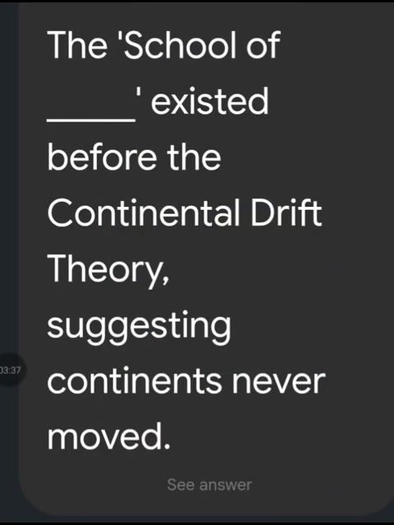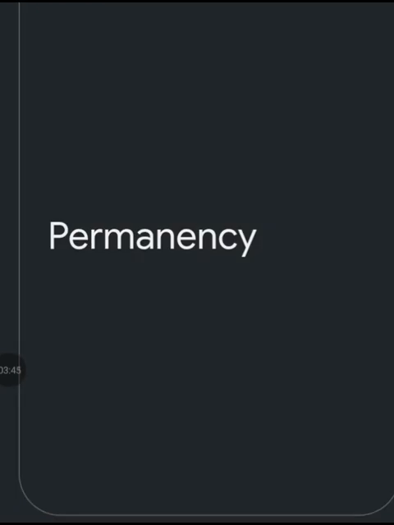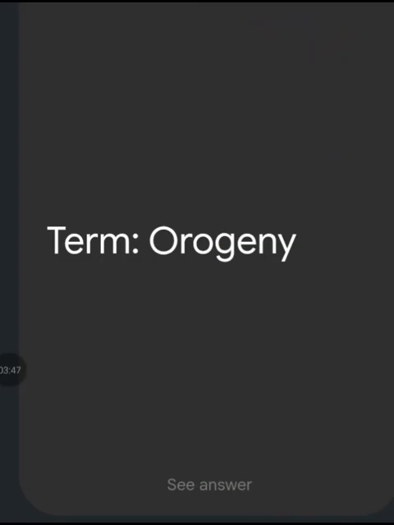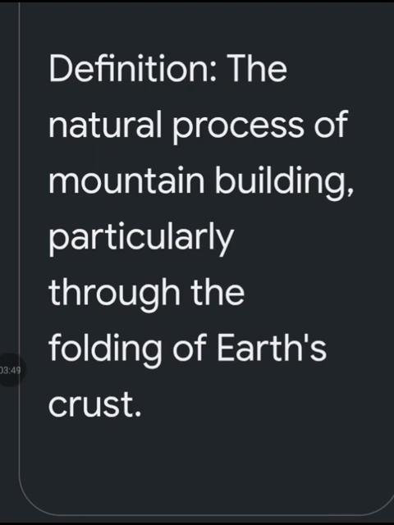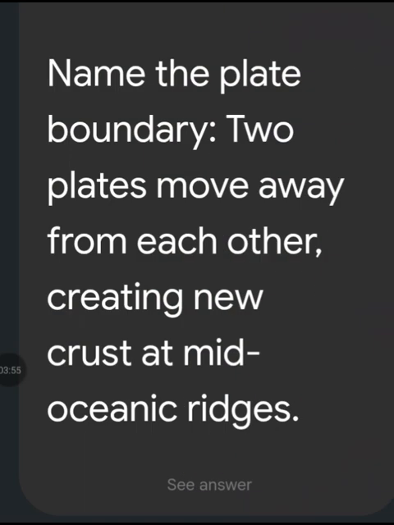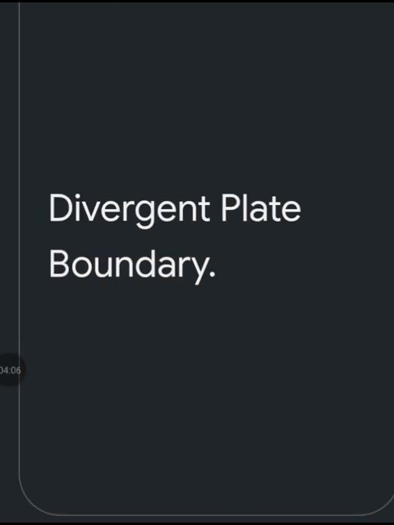Pangaea. The school of thought that existed before the continental drift theory, suggesting continents never moved. Theory of permanency. Define term orogeny. The natural process of mountain building, particularly through the folding of Earth's crust. Name the plate boundary.